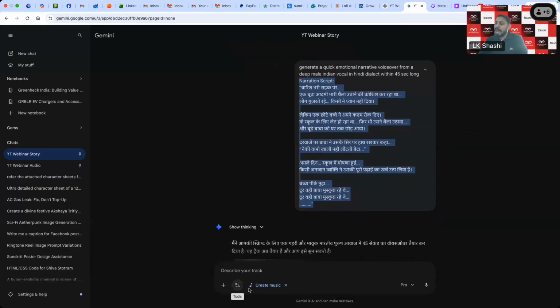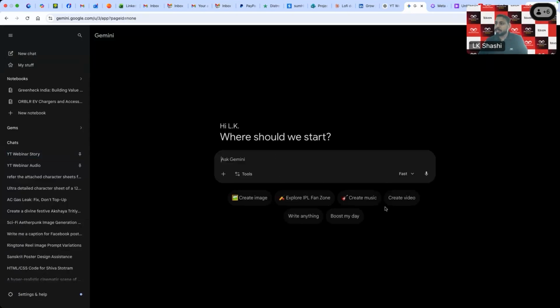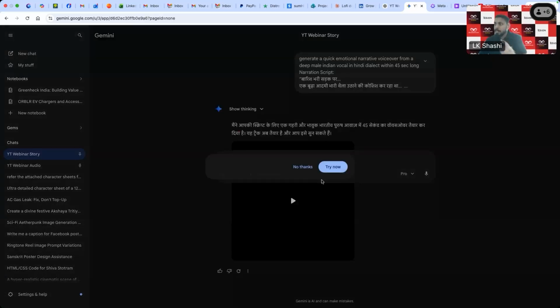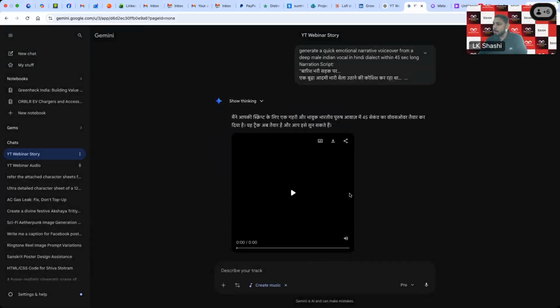And for that I have chosen the music option. So let's say you are on a new chat, there's an option called create music. So you have to choose the music option to generate any audio file. When you are creating an image, you should choose create image, but when you are creating any audio file, you should choose create music, and then that's how you can create the audio out of it. So after this, I have this audio file ready.